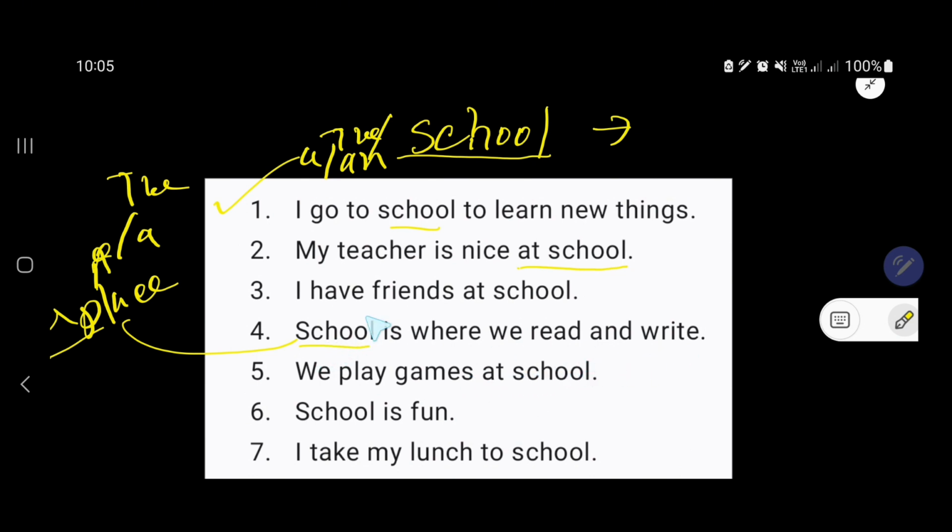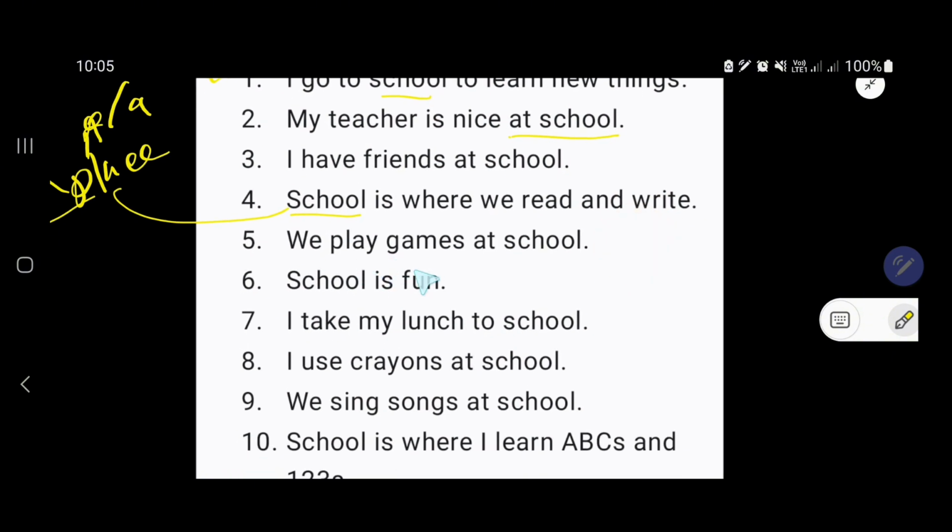That is, this school is uncountable. This school is also uncountable. We play games at school. School is fun. That is, school is a place where things are fun. I take my lunch to school.